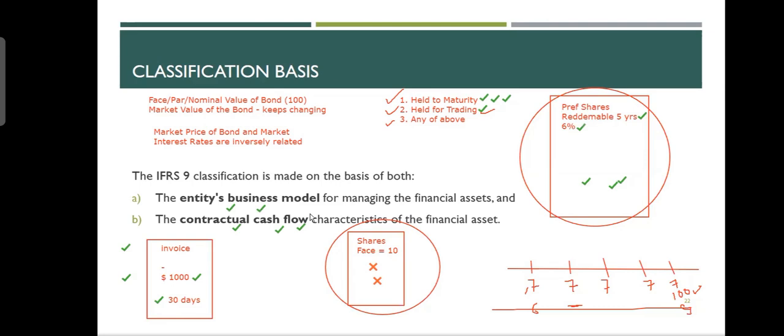So the first thing, actually, they put it here in this way. First, you decide, why did you purchase it? Do you want to keep it? Do you want to sell it? The second thing is what it will give you. Is there a contractual cash flow? Do you know the exact amount, or you don't know the exact amount? Like in the case of a bond, it gave me a contractual cash flow, but the share does not give me contractual cash flow. So I just removed it.